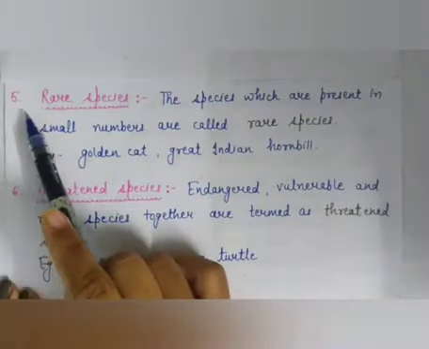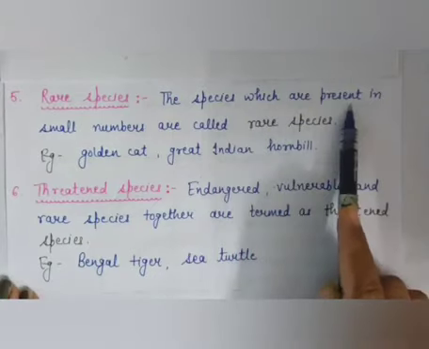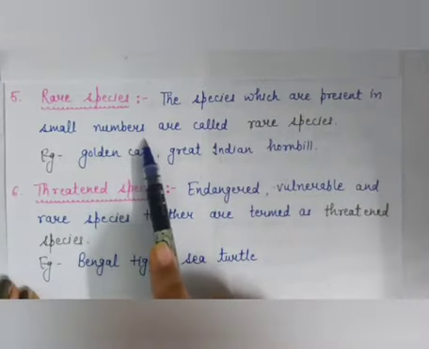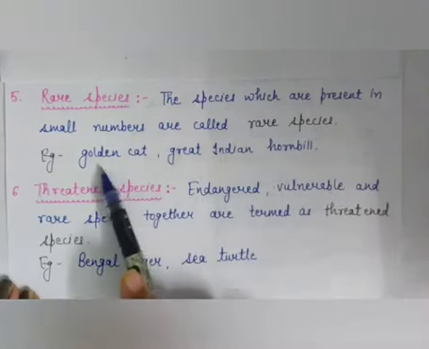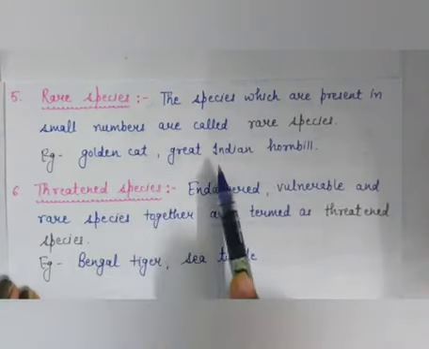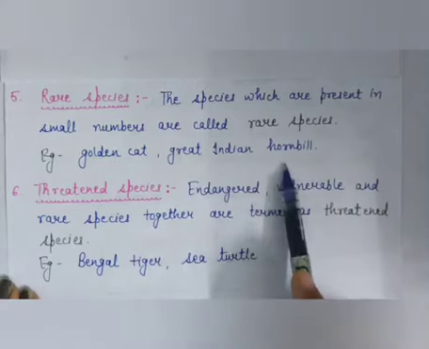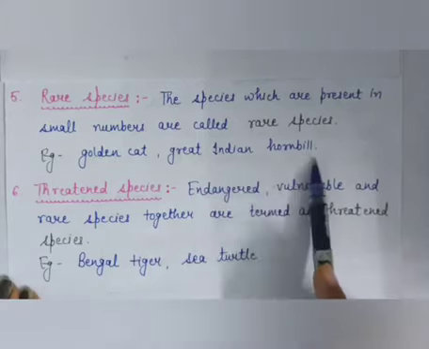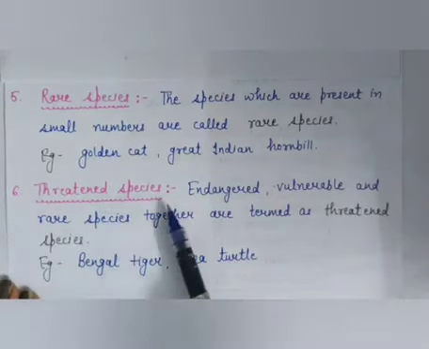Now next is rare species. These species which are present in small numbers are called rare species. For example, golden cat, great Indian hornbill. These are few examples of rare species. Next type is threatened species.